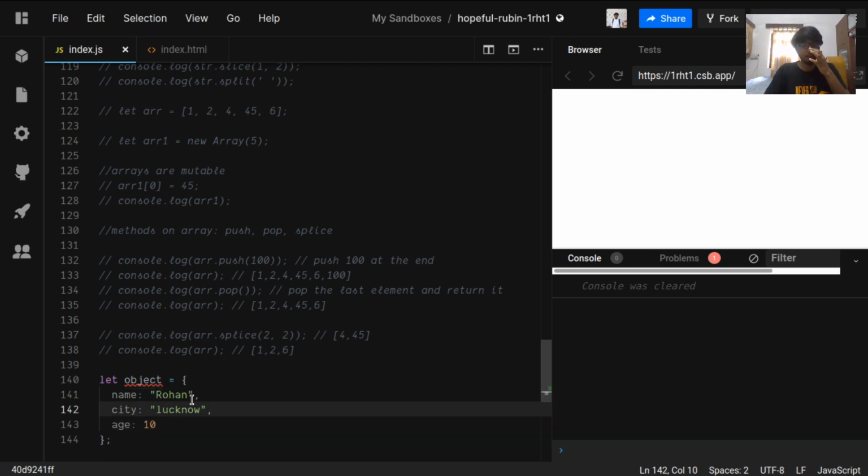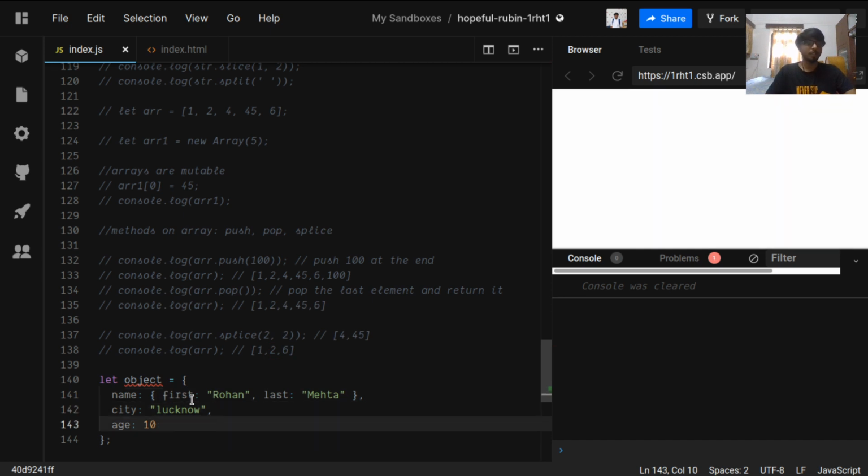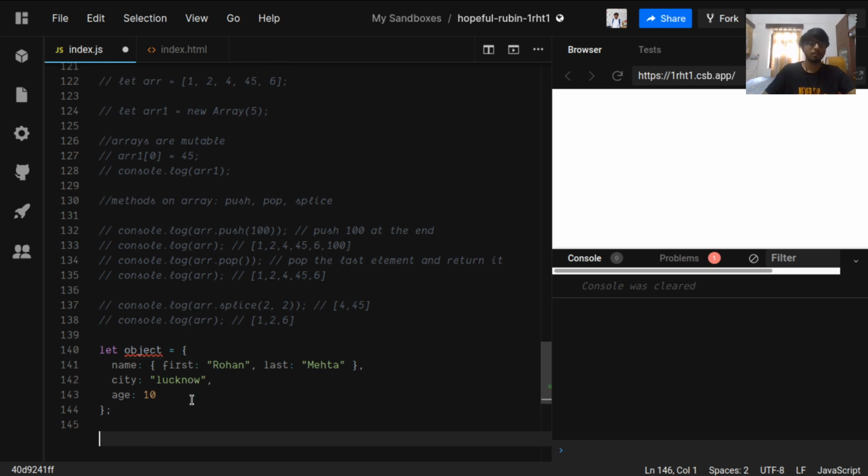We can have a combination of strings, numbers, and anything. This name can be first, which is Rohan, and last, which is Mehta. So it can hold objects inside objects. This is a combination of all data types in an object.